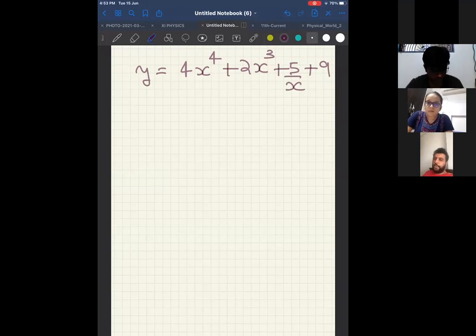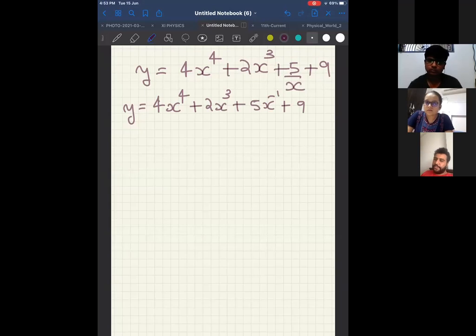Now I'll do it on the screen. Tell me if you're getting it. Okay. Now, first things first, I will write this as y is equal to 4x^4 + 2x^3 + 5x^-1 + 9. So 5 by x, I wrote it as 5x^-1, correct?